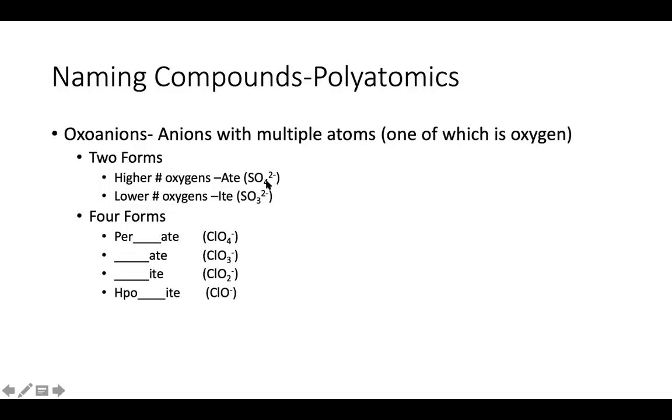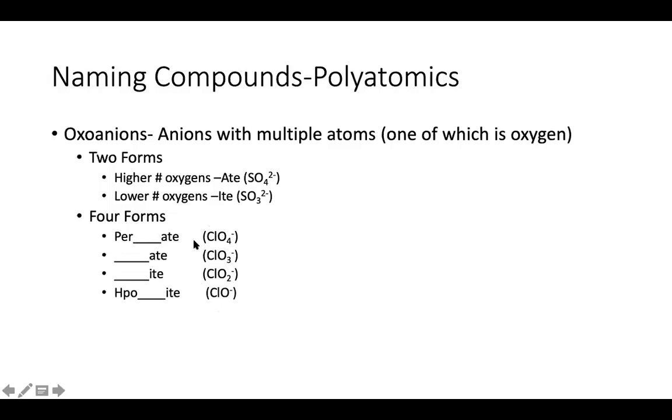Okay, so we see this in sulfate and sulfite. We also see this in nitrate and nitrite. Now, when there are 4 forms, they typically follow this general rule. So it's going to be O4 minus, right? The charge on all of them is going to be -1. We just change how many oxygens we have. And we typically see this with our halogens, so we'll see this with chlorine, bromine, and iodine.